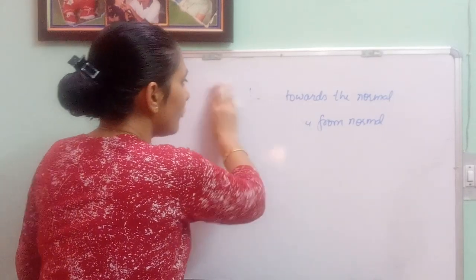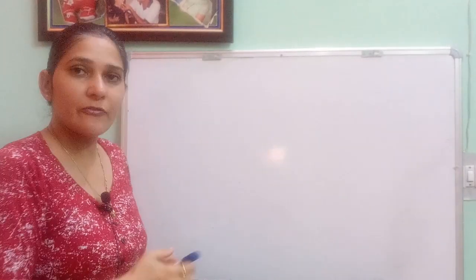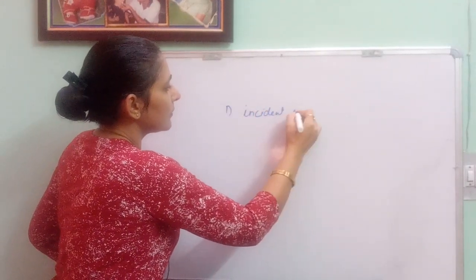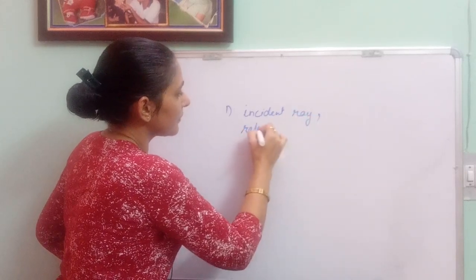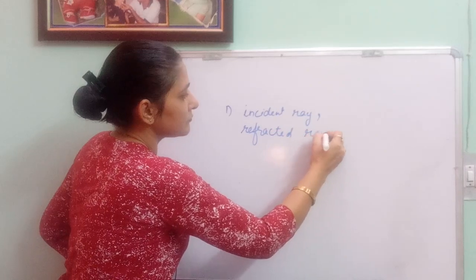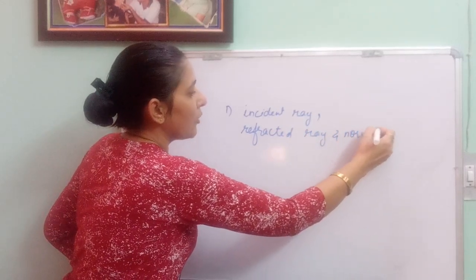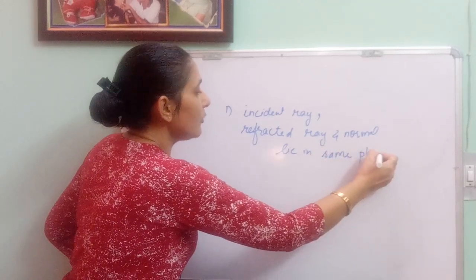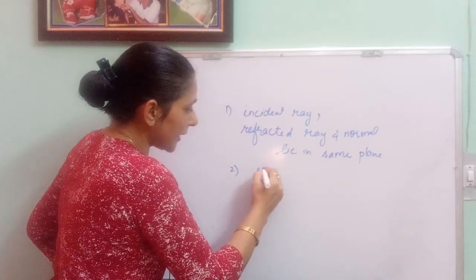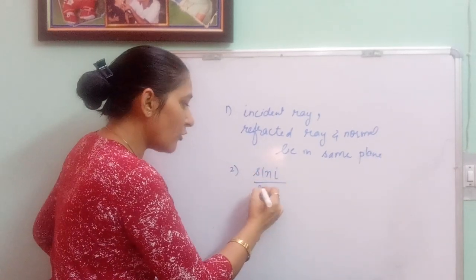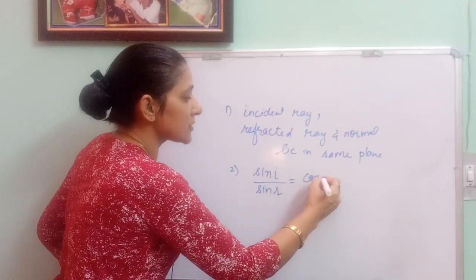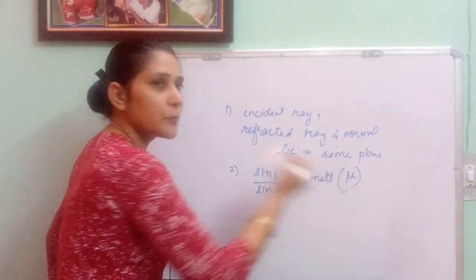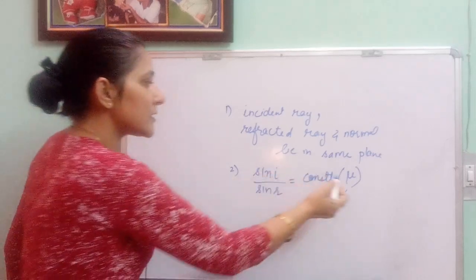Similar to what you did for the laws of reflection, we have 2 laws of refraction. The first one is that the incident ray, the refracted ray, and the normal all lie in the same plane. This is the first law of refraction. The second one is that the ratio of the sine of the angle of incidence to the sine of the angle of refraction is equal to a constant, and this constant is mu. This is represented this way.